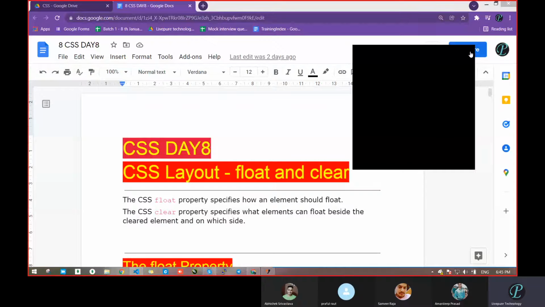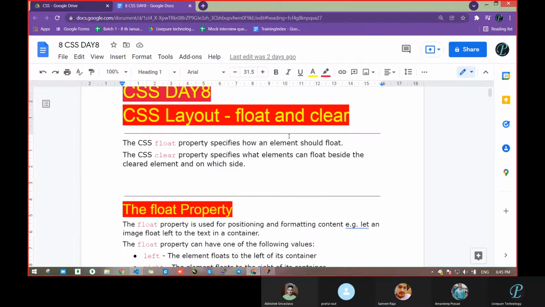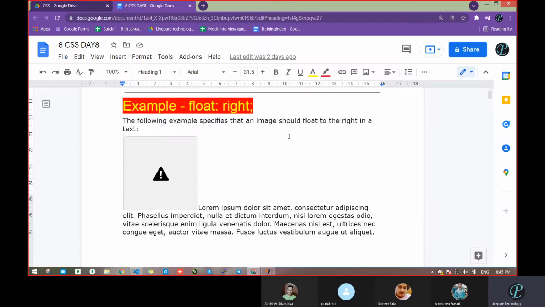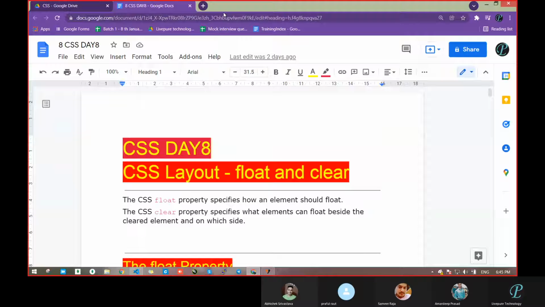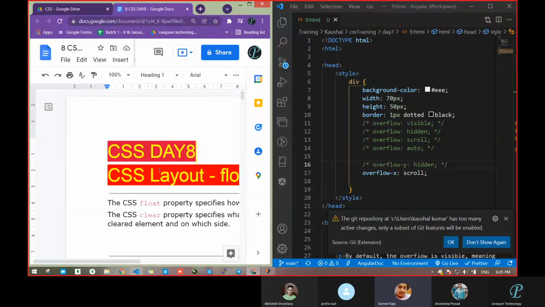In the previous session, what had we discussed? Can anyone give a quick revision? What was that previous session? We were talking about position: fixed, sticky, absolute, and static.